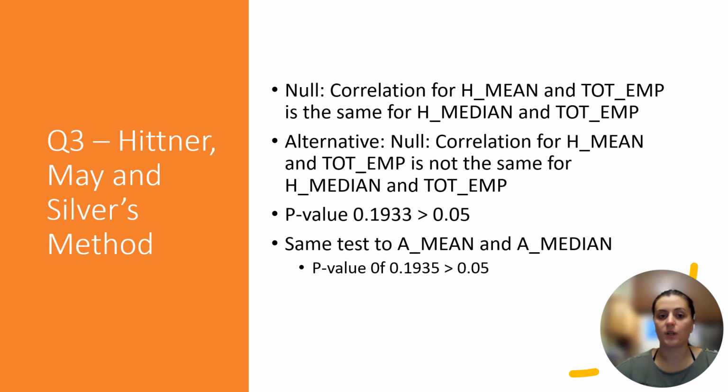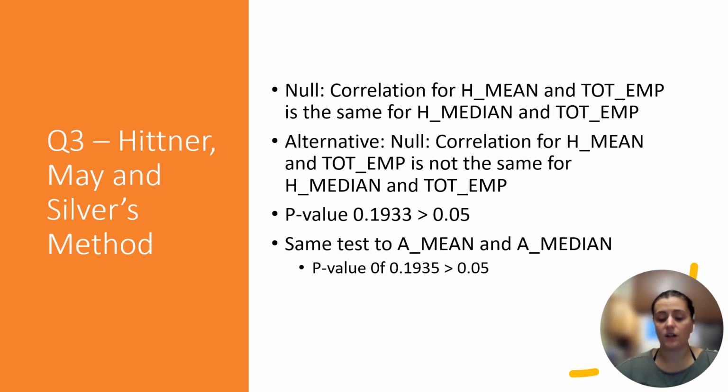For our third and final question, will median values of annual salary and hourly rate have the same correlations to the total employment of each occupational group as those of mean values? Again, we use the Hotelling-Williams method. Our null is stated here. Correlation of hourly mean and total employment is the same as hourly median and total employment. Alternative is the opposite of that.